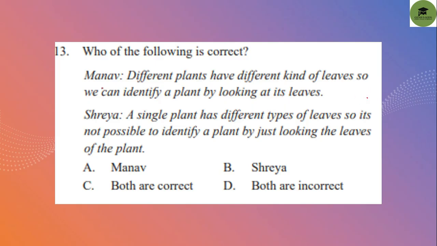So between Manav and Shreya, Manav's answer is correct because different plants have different kinds of leaves. So we can identify a plant by looking at its leaves. It is correct. But Shreya's statement, that a single plant has different types of leaves, is not the correct one. So who is correct? Manav is correct. So option A, Manav, is the correct answer.